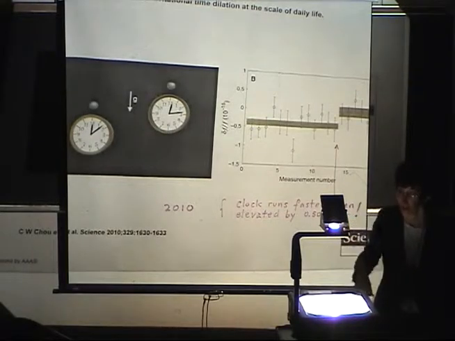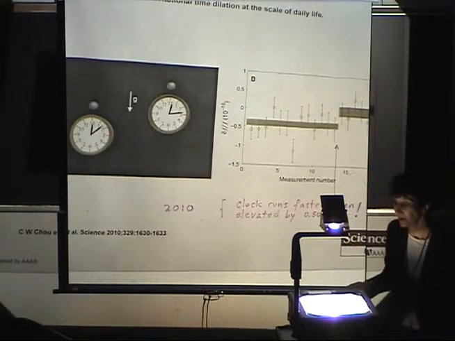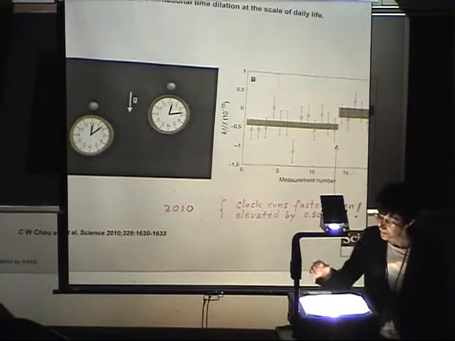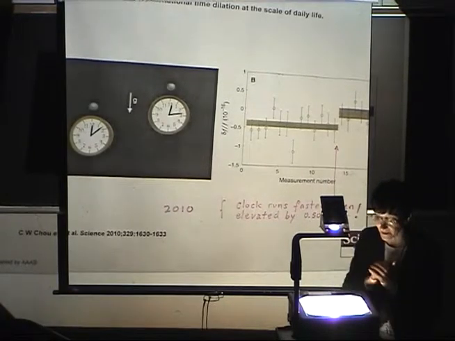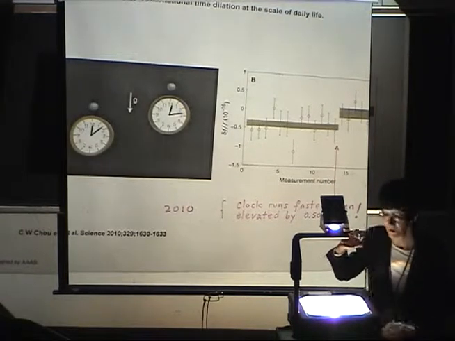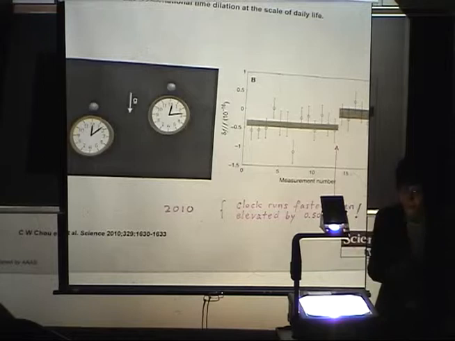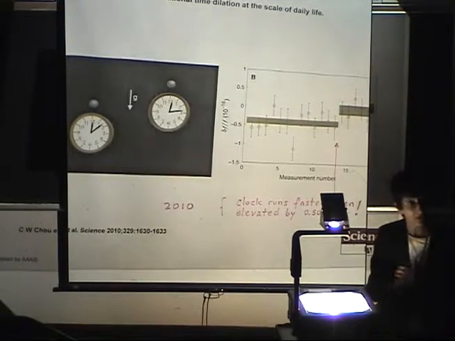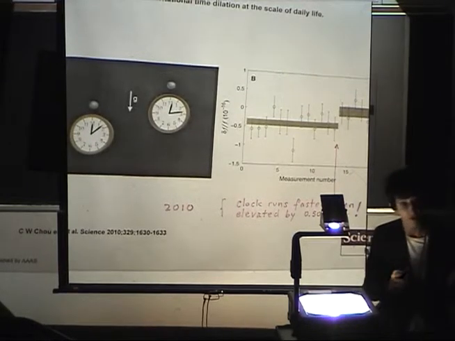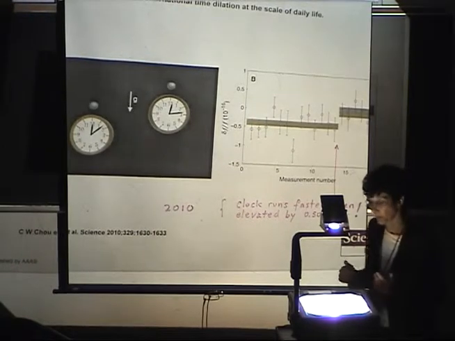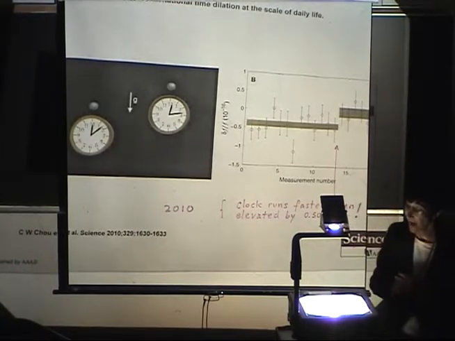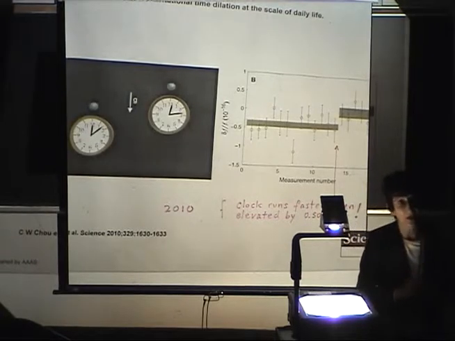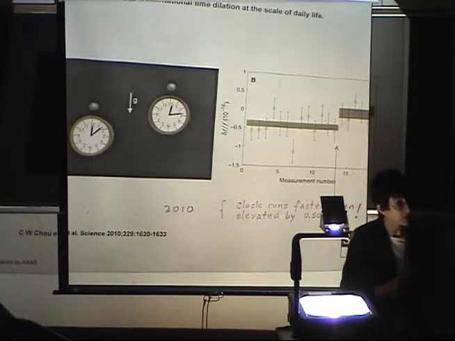So half a meter is about a third of your height. And so now in 2010, we can measure gravitational time dilation when something is moved just by half a meter. So we can see that the theory of relativity is no longer a theory about strange, far away, inaccessible objects, but actually it is something that we have to deal with in our everyday life.